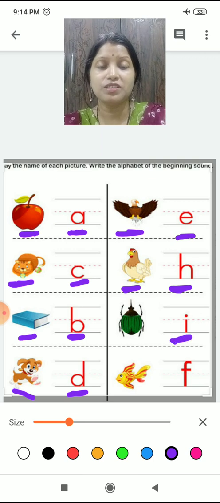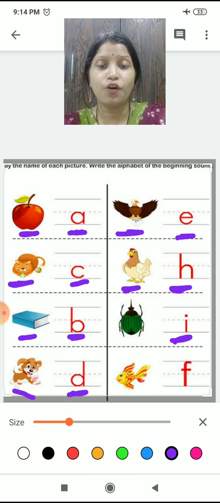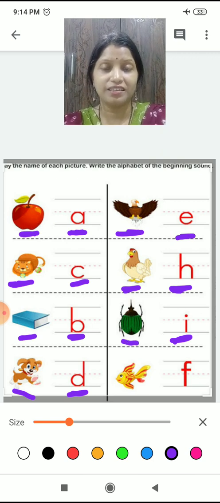Now children, what is this? I. What sound does it have? I has the sound of E. Right? So, I is for insect. I is for insect. Okay.